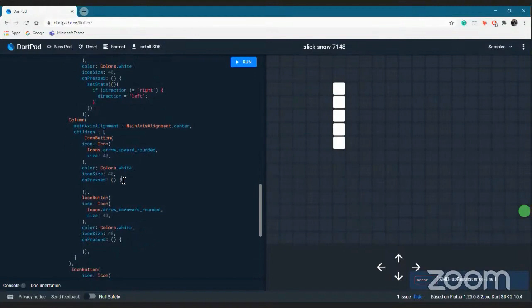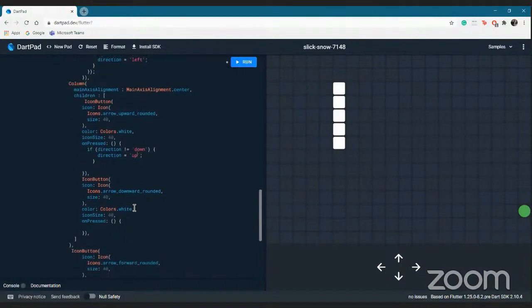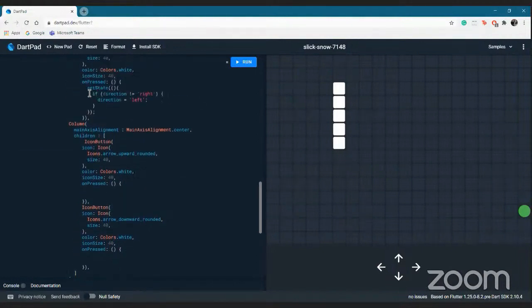Similarly, what my upward arrow will do is, if we are not going down, it will change the direction to up. And similarly, because of the 180, I just missed the setState over here. Copy it entirely.